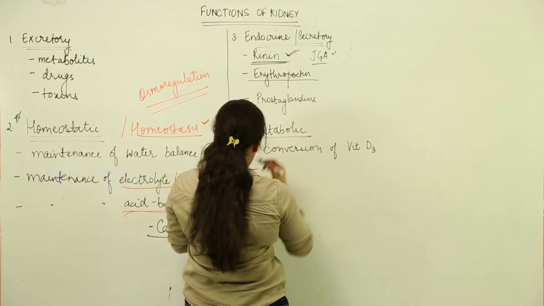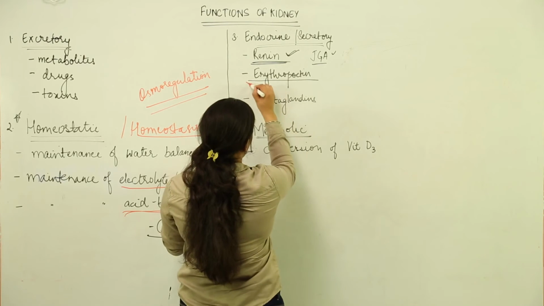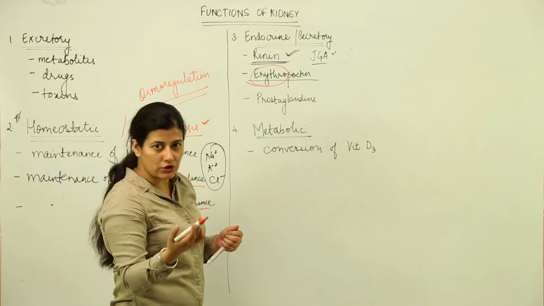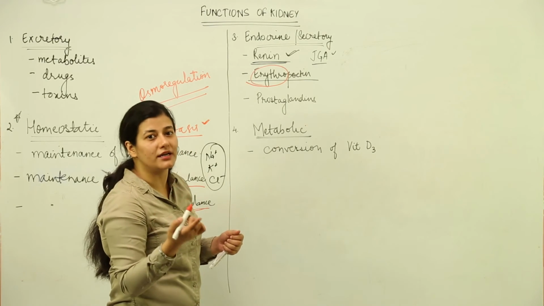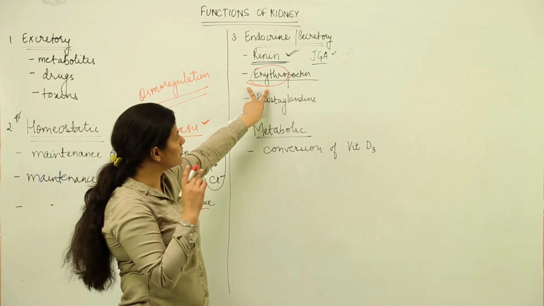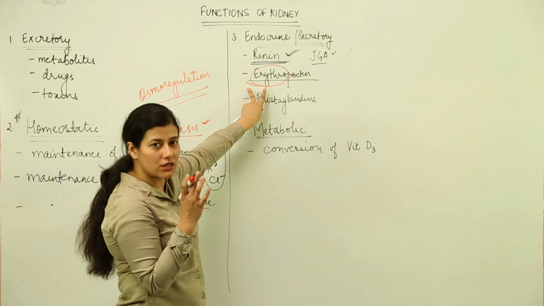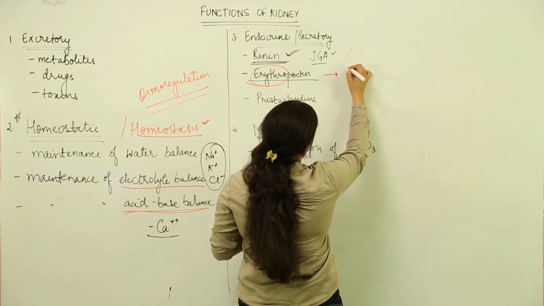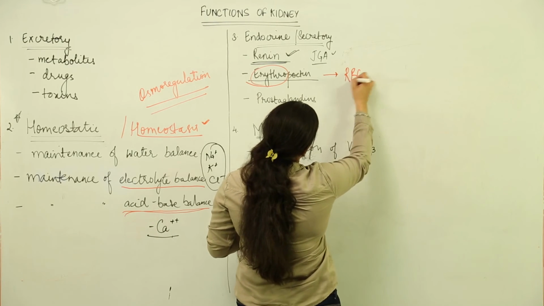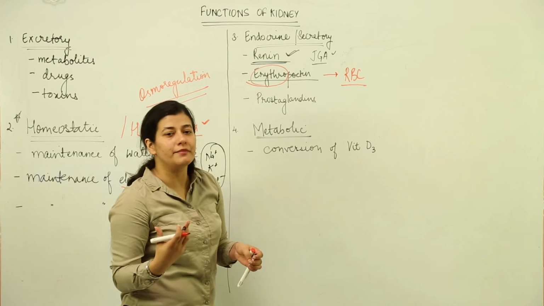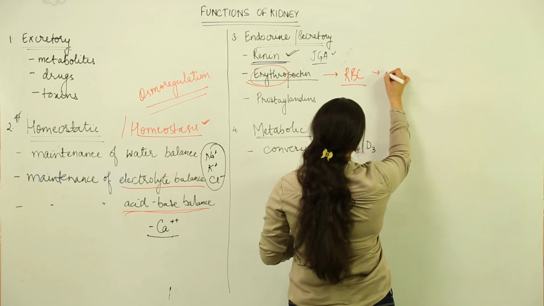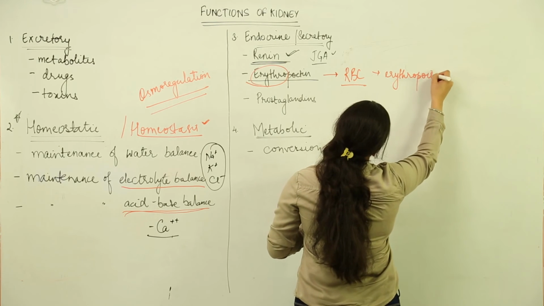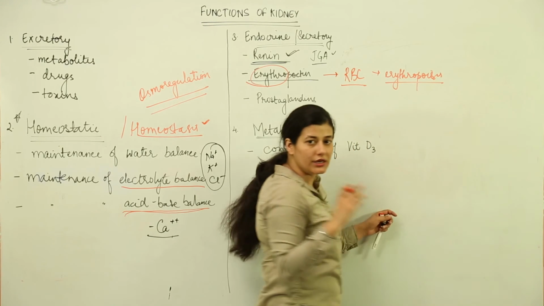Second is erythropoietin. As the name suggests, it has something to do with the red part, and when I say erythro, I am pointing towards erythrocytes, which are red blood cells. Erythropoietin is a secretory endocrine hormone which is secreted by the kidney, and it is important for the formation of RBCs. The formation of RBCs is known as erythropoiesis, and this hormone plays an important role in erythropoiesis.